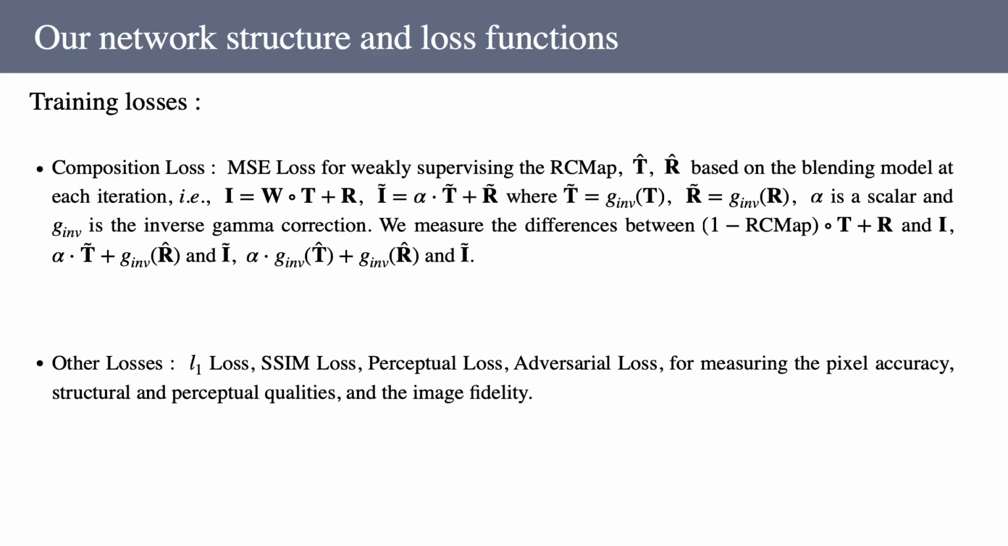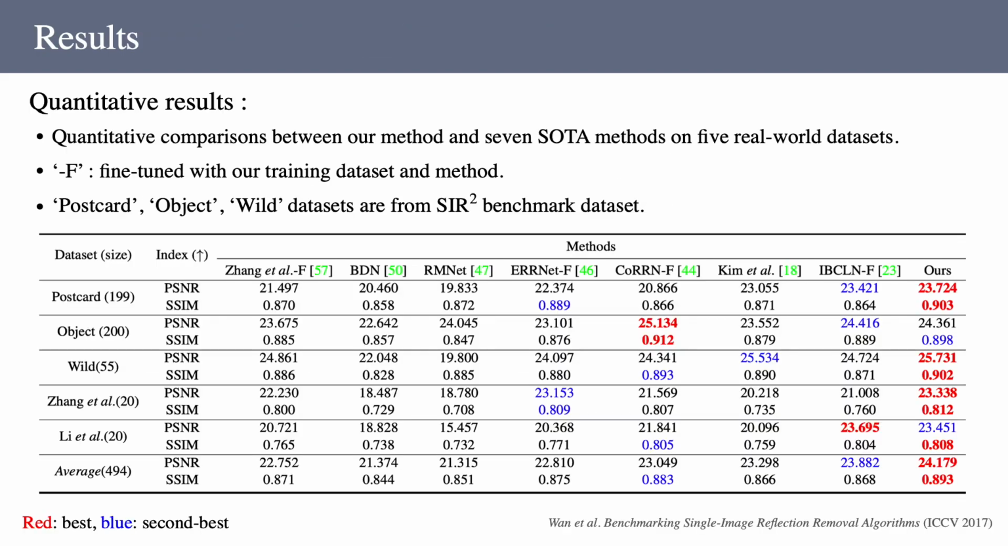For training loss, we propose a novel composition loss to supervise the RC map, T and R, based on the blending model in a weak supervision manner. Other losses such as pixel loss, SSIM loss, perceptual loss, adversarial loss, are adopted to improve the image quality. We compare our model with 7 state-of-the-art methods on 5 real-world datasets. From the table, we can see that our method achieves the best average PSNR and SSIM scores.